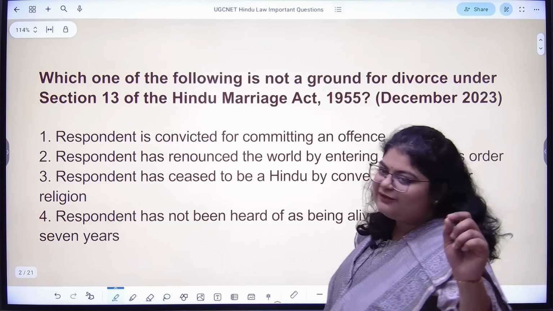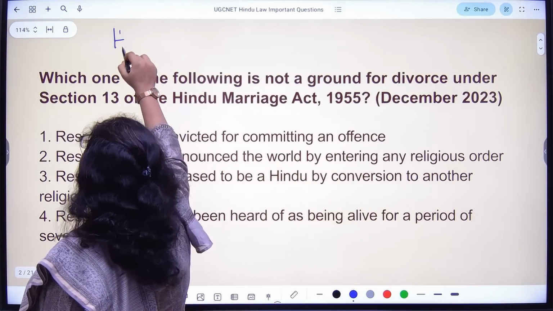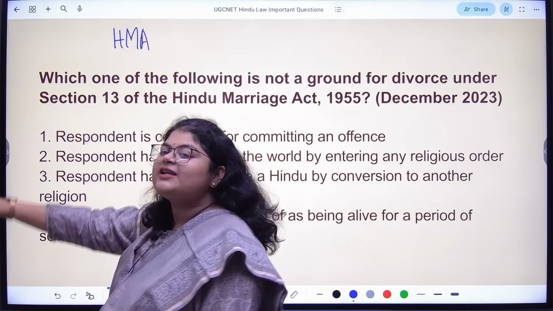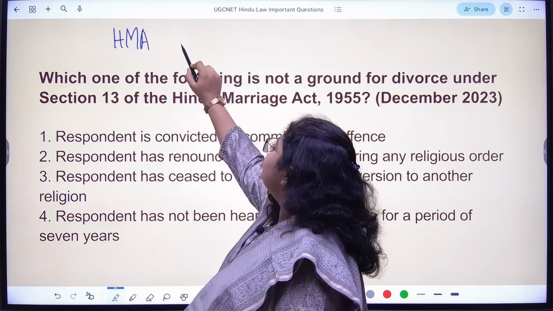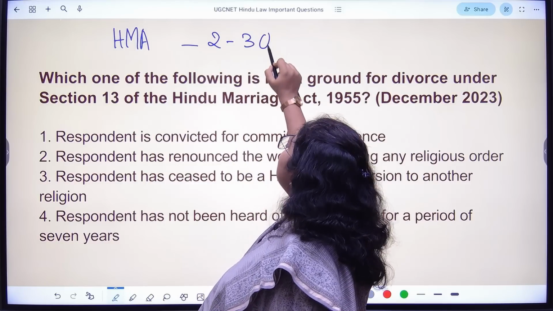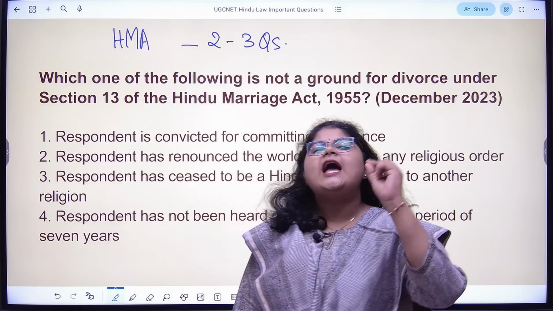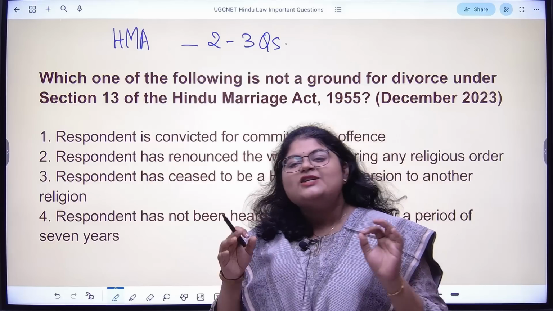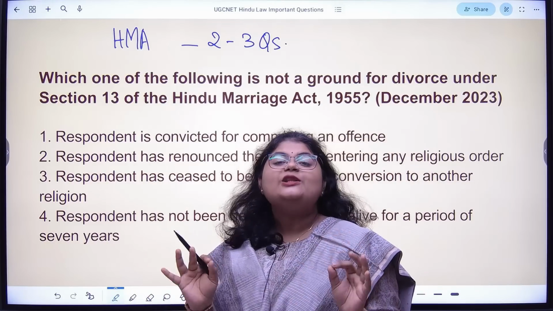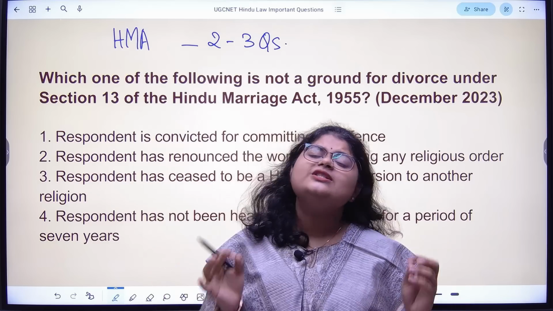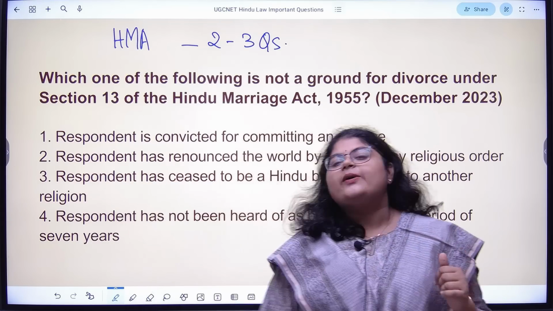First question is from Hindu Marriage Act. Always remember, under Hindu law, Hindu Marriage Act, every year in UGC NET paper, you will find at least 2 to 3 questions only and solely from Hindu Marriage Act. So if you study that small act thoroughly and go for the exam, definitely 2 to 3 questions, you can easily solve them. Let's see question number 1.